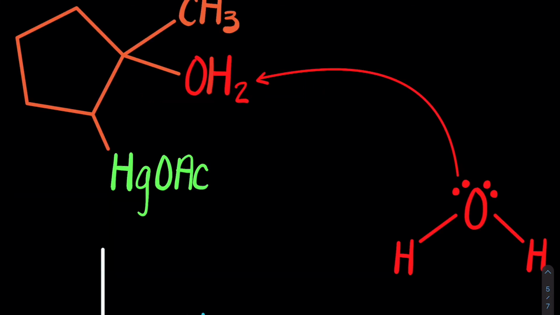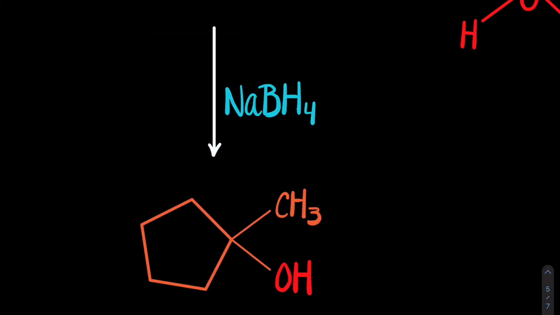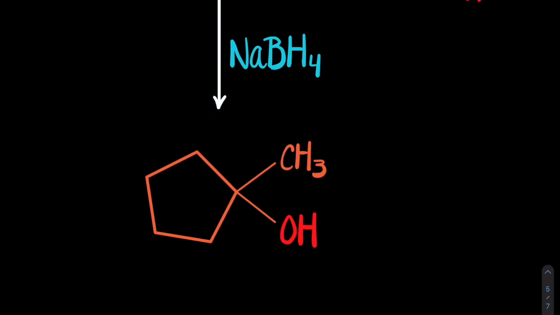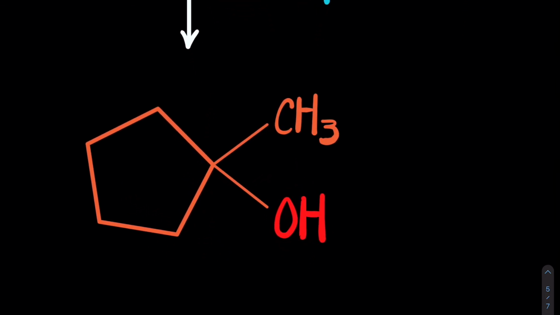The water adds to the carbon, and just like we saw in the acid-catalyzed hydration, the oxygen molecule has a formal positive charge. So we need to reduce the water. We need to pick up a hydrogen with another molecule of water. Then we reduce the molecule by taking away the mercury acetate with sodium borohydride, and we're left with our alcohol product. This is a hydration through oxymercuration-demercuration.